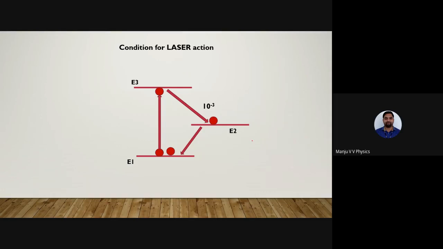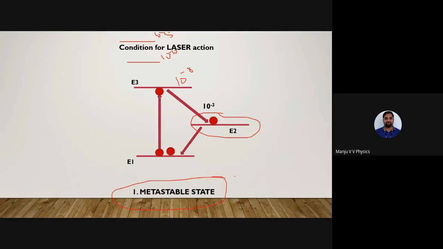Remember that. Here it is 10 power minus 3 seconds, here 10 power minus 8 seconds. Suppose there is one more energy level here, 10 power minus 10 second. Here one more energy level, 10 power minus 15 second. That means as the energy level goes on increasing like 1, 2, 3, 4, the time of staying there in the higher energy levels goes on decreasing. That is the reason why an atom in the metastable state stays for a little longer time, that is 10 power minus 3 to 10 power minus 4. This is one of the conditions called metastable state.